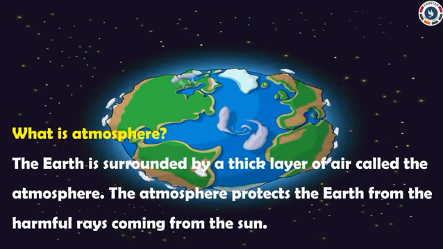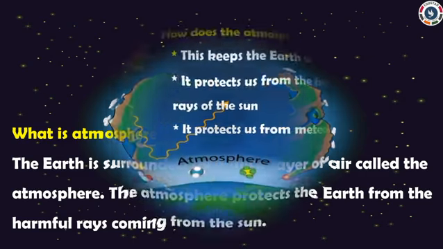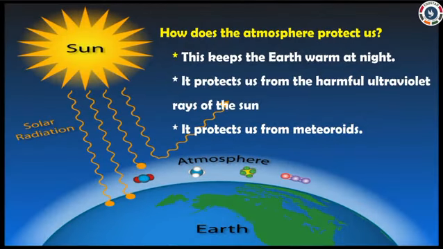What is atmosphere? The earth is surrounded by a thick layer of air called the atmosphere. The atmosphere protects the earth from the harmful rays coming from the sun. How does the atmosphere protect us? It keeps the earth warm at night. It protects us from the harmful ultraviolet rays of the sun. It protects us from meteorites.